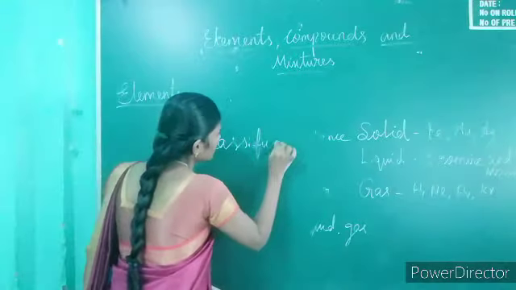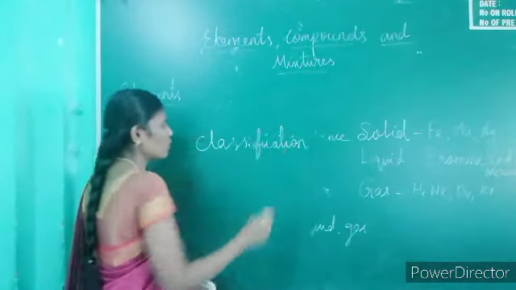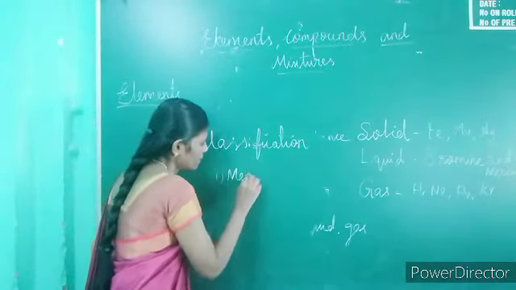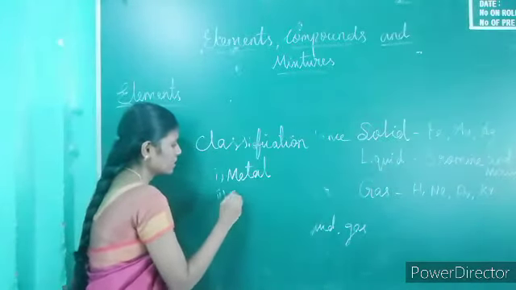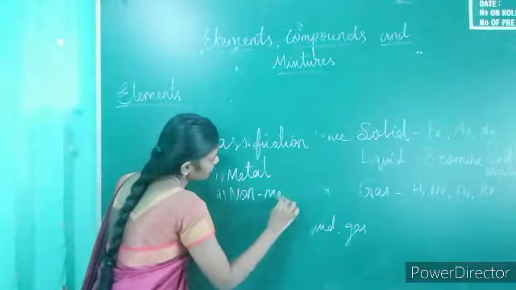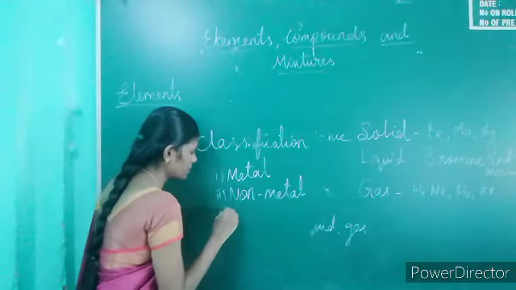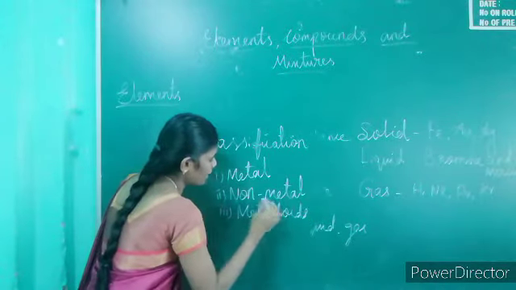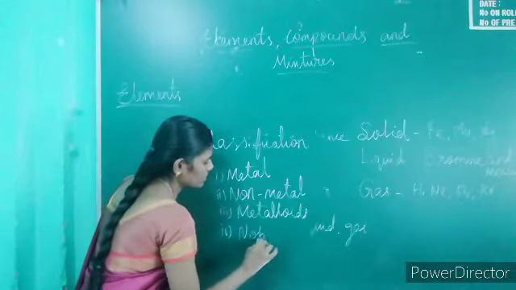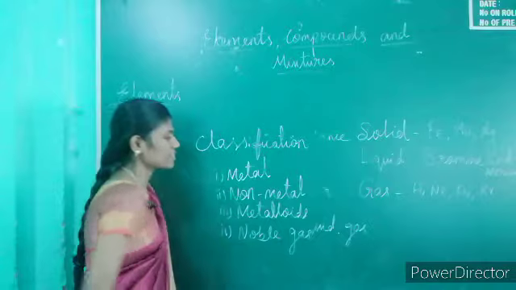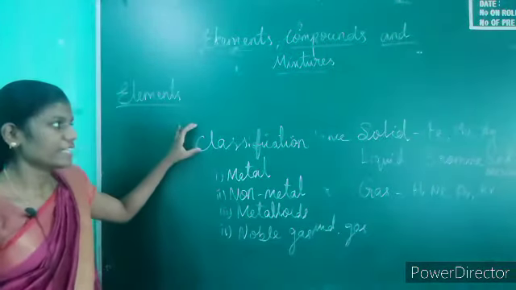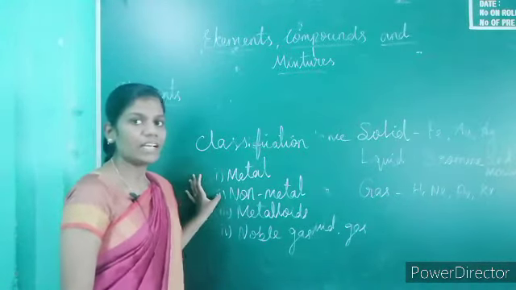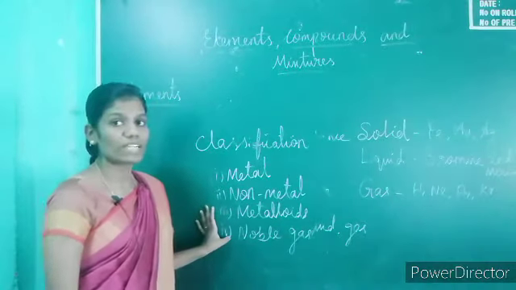The first is metal, the second is non-metal, the third is metalloids, and the fourth is noble gases. Noble gases are inert gases.